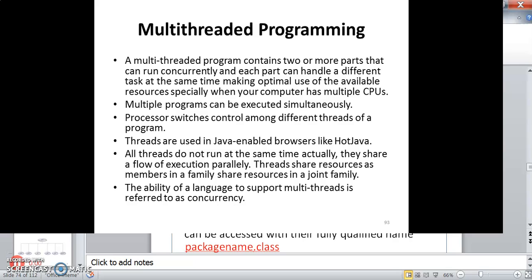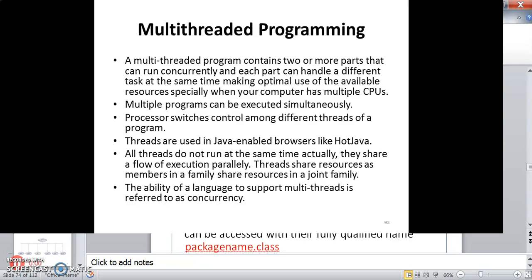Next is multi-threaded programming. A multi-threaded program contains two or more parts that can run concurrently, and each part can handle different types of tasks at the same time. So multiple threads can be executed simultaneously, but it doesn't mean all the threads execute at the same time. They take their own portions, and then after execution they pass the control to the next thread, and likewise threads share resources among each other. The ability of a language to support multi-threading is actually concurrency.